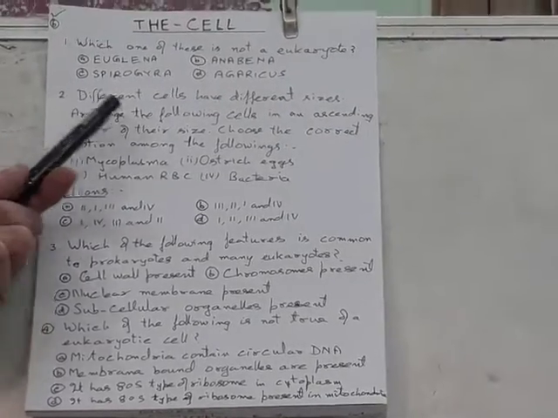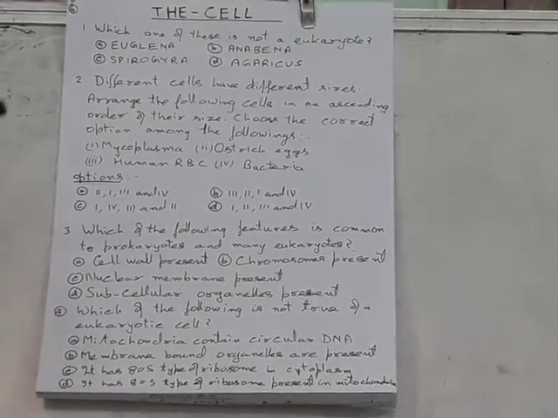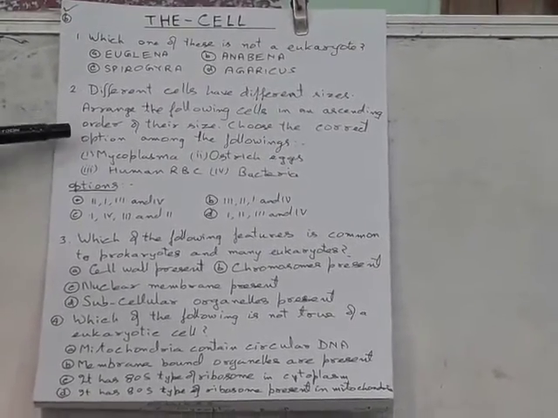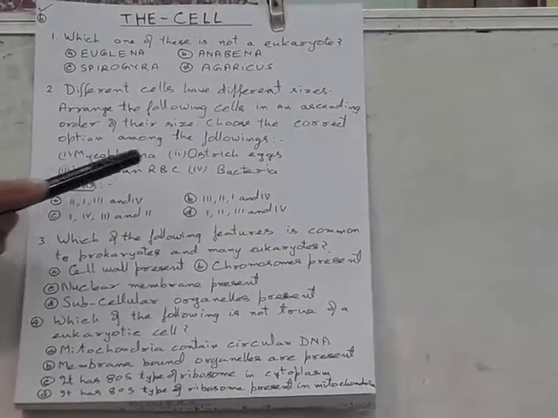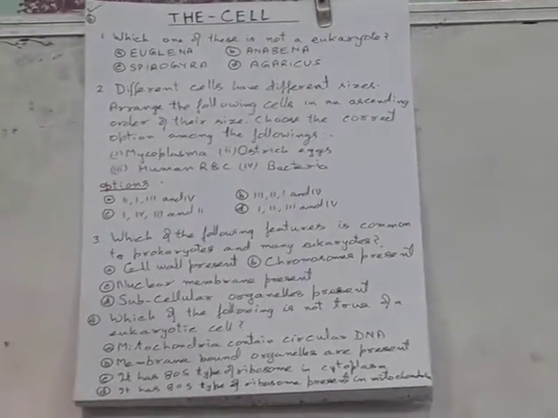The second question is, different cells have different sizes. This is another type of question. Arrange the following cells in ascending order of their size. Choose the correct option among the following. First mycoplasma, second ostrich egg, third human RBC, and fourth bacteria.